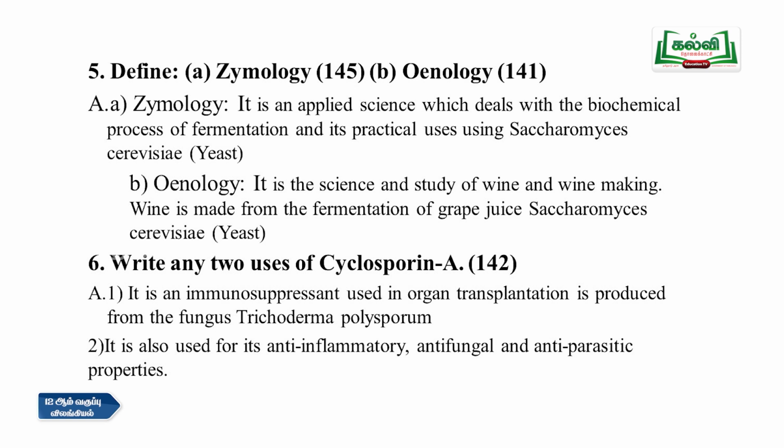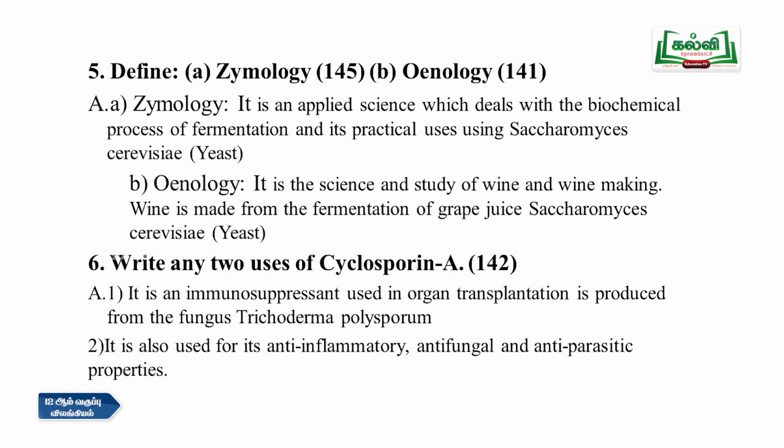The next one: Define zymology and oenology, page number 145 and page number 141. Zymology is an applied science which deals with the biochemical process of fermentation and its practical uses, using Saccharomyces cerevisiae, that is the yeast. Then oenology is the science and study of wine and winemaking, and wine is made from the fermentation of grape juice by Saccharomyces cerevisiae, the yeast. Both are made from yeast only. So that is what you have to remember, the common thing.